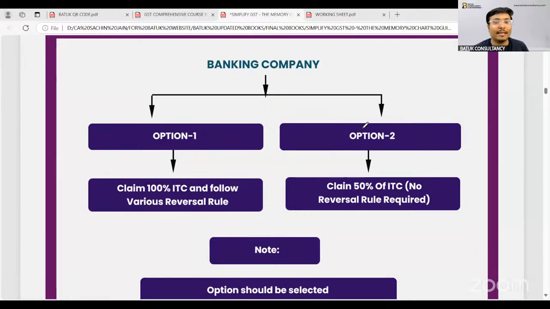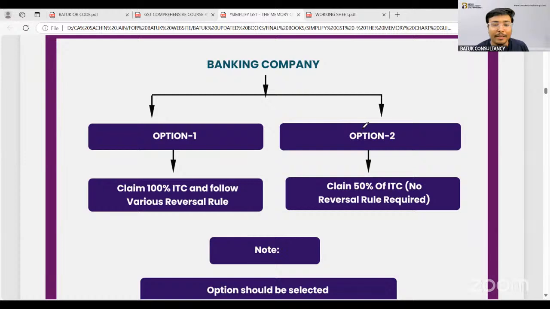One is, in case of banking company, whatever will be your outward supply, pay GST, use the input tax credit, but you have to follow all the rules 17(5), 42, 43. Now, as we all know, in case of banking industry, they are receiving the outward supply as interest. There may be certain financial interest. So maximum supply is an exempted supply, you can say. The maximum outward supply is related to exempted supply.